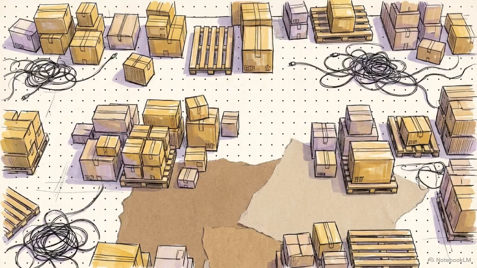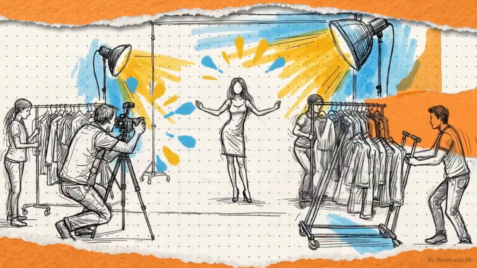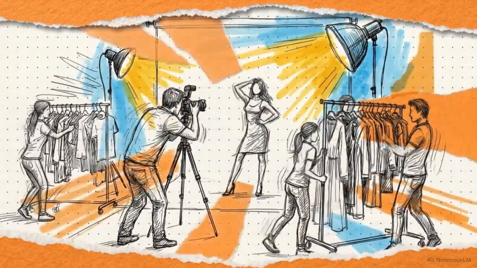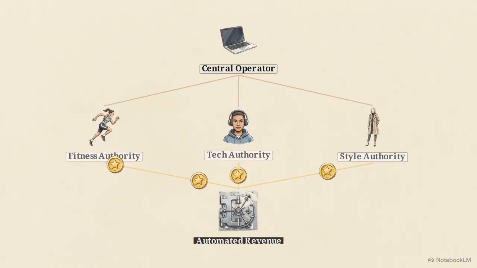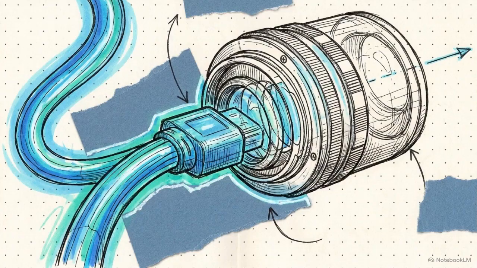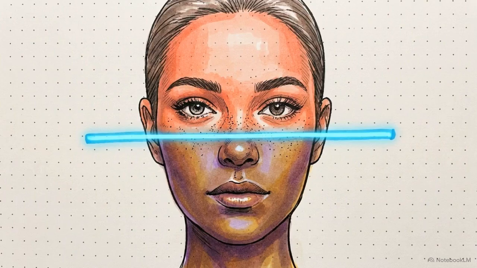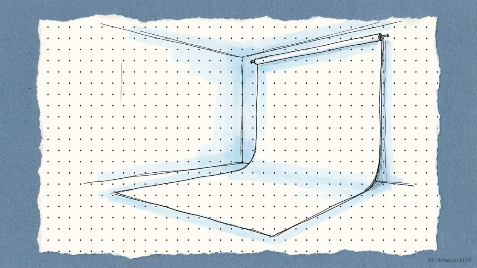Traditional e-commerce is bottlenecked by physical constraints. Brands have to book photographers, hire human models, rent studio space, and manage inventory logistics for every single campaign. In this synthetic ecosystem, a single operator can manage a portfolio of niche AI authorities simultaneously across different platforms. Because the entire pipeline is fully digital, they can swap an outfit, pivot to a new demographic, and review thousands of retail items without ever buying a single piece of physical stock.